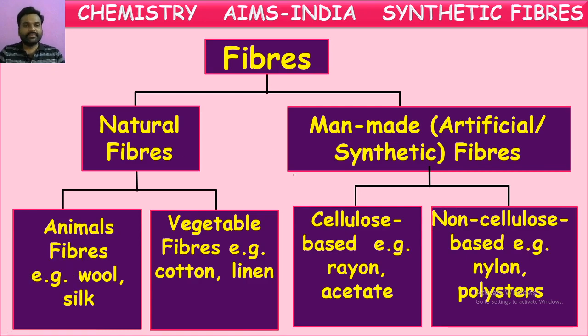Next, natural fibers are again of two types, based upon the source. If it is obtained from animals, it is called an animal fiber. If it is obtained from plants, they are called plant fibers or vegetable fibers. Next, synthetic fibers are mostly man-made and chemically prepared. Very few, like rayon and acetate, are obtained from natural sources, but they are man-made. These man-made fibers are also called artificial fibers or synthetic fibers.